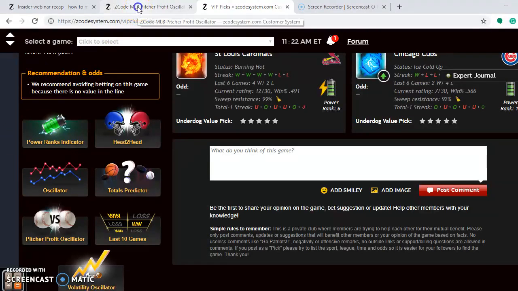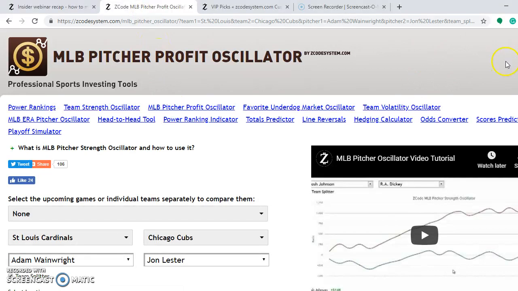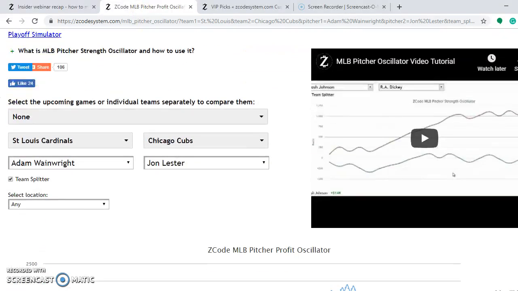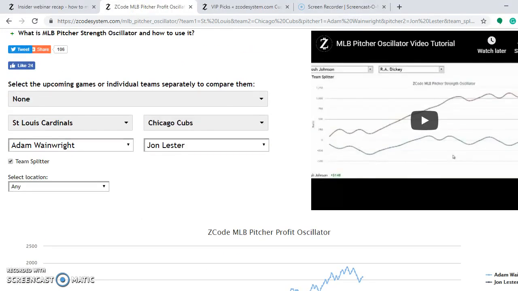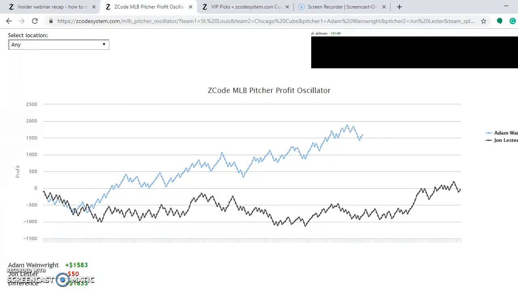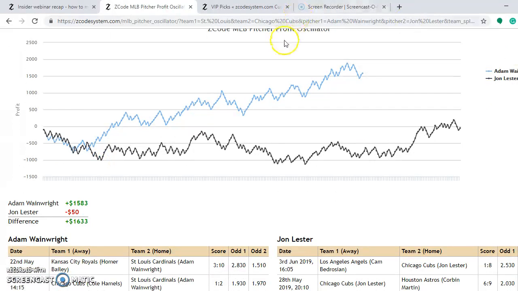So we go here to the pitcher profit oscillator. You see here I already put the two teams in. I have here the Cardinals and the Cubs, and the matchup on Saturday, Adam Wainwright versus Jon Lester. If you go down through here, you see Wainwright is at plus 1,583, which means he is a very, very profitable bet. Jon Lester here is at -50. If you look down here at the bottom, it shows you the difference between the two, plus 1633 in favor of Wainwright and the Cardinals. So the Cardinals are the best bet on that one.